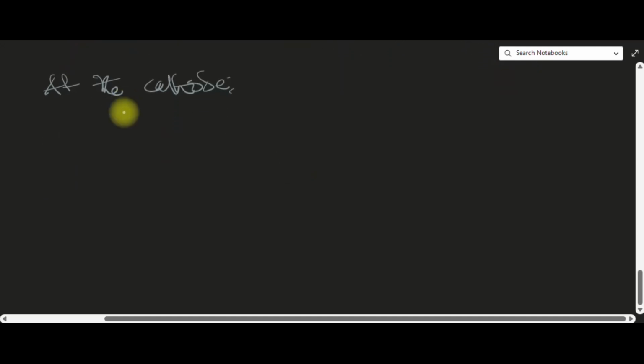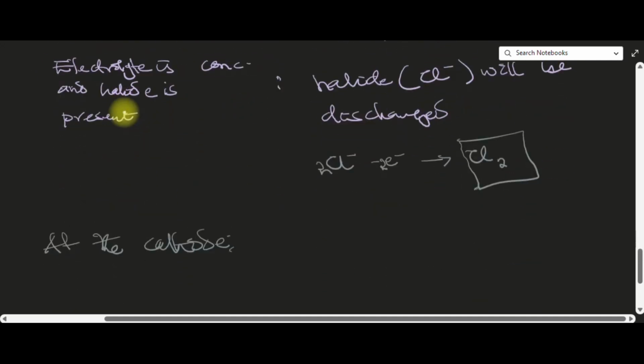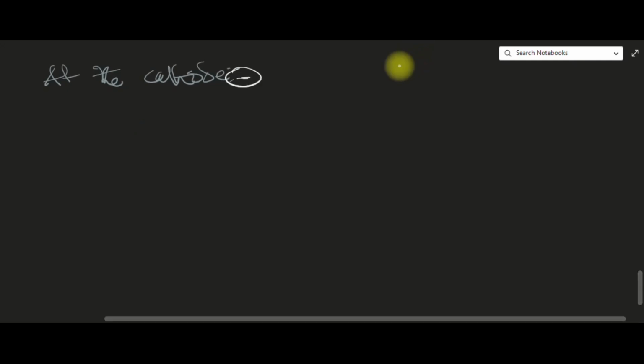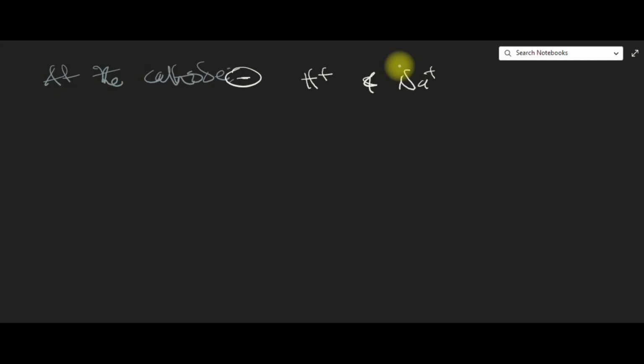That is, the ions that will migrate to the cathode, with its negative electrode, are H+ and Na+, sodium ion and hydrogen ion. So remember that sodium ion is the ion of a metal